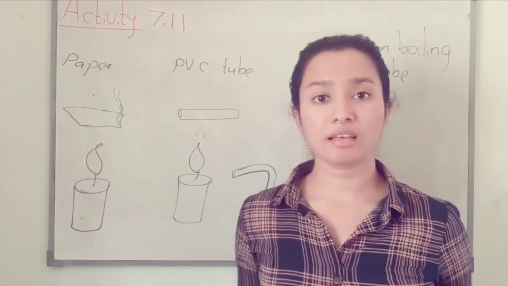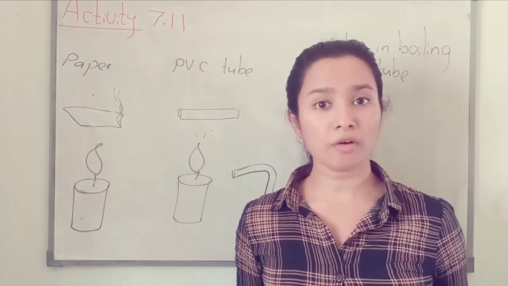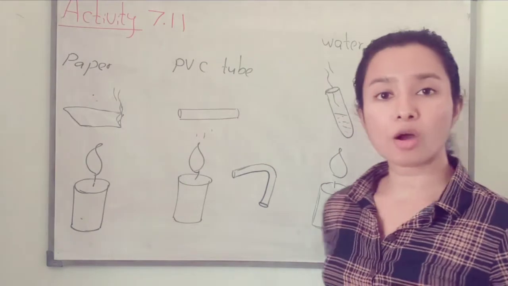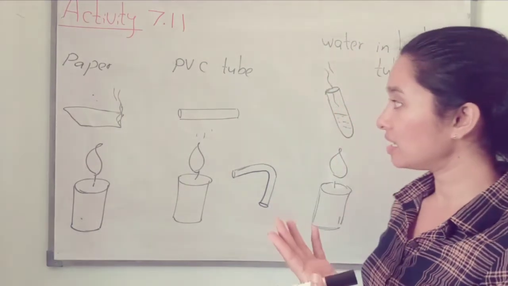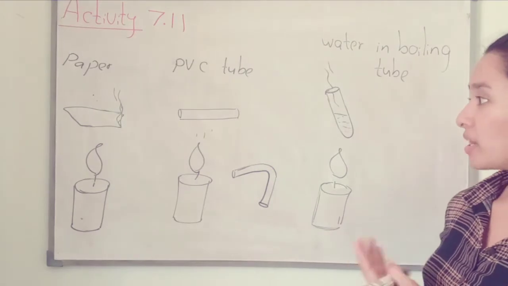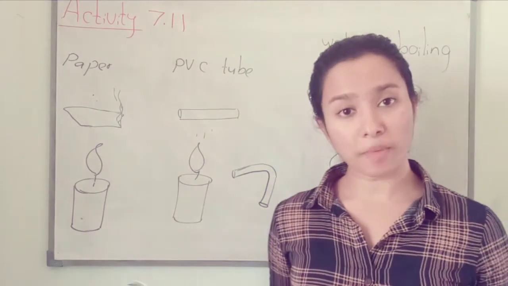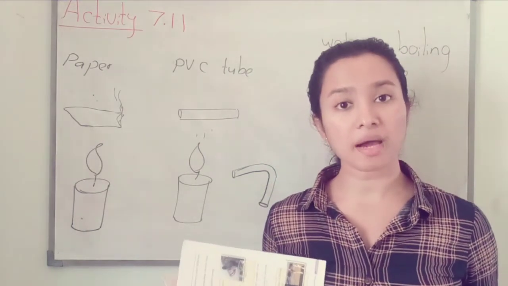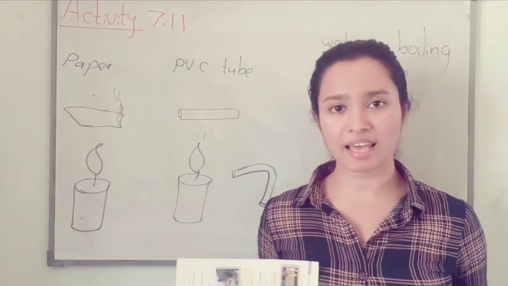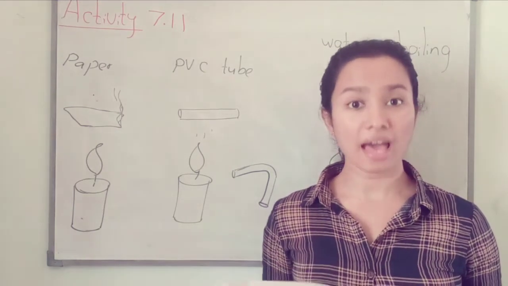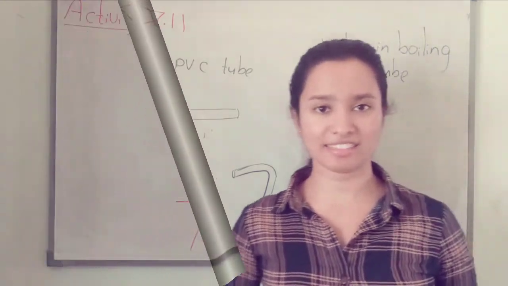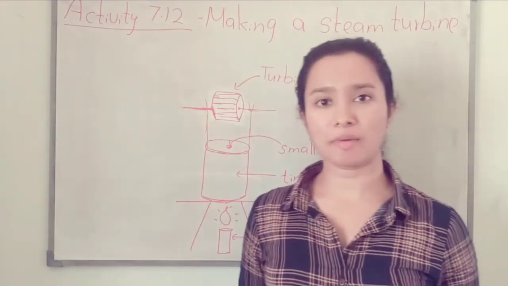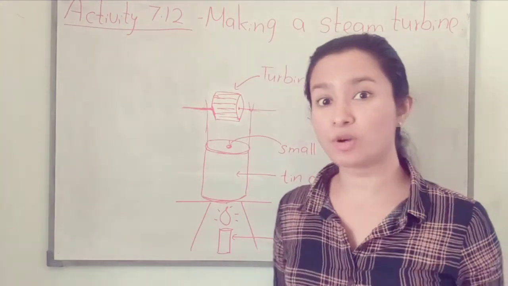So these things happened because of the energy of heat. Here the energy of heat is used for burning, deforming and evaporation. So deformation of things, melting, burning and evaporation can be caused by heat. So you can realize that heat contains some energy. That is heat energy. Activity 7.12, we are going to make a steam turbine. You can make this one at your home.